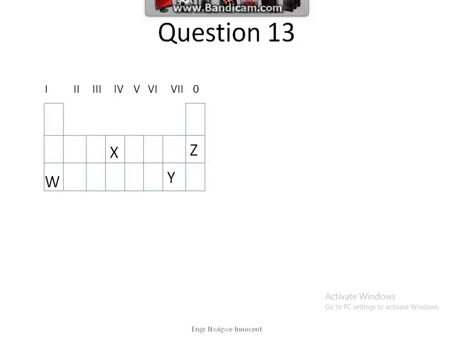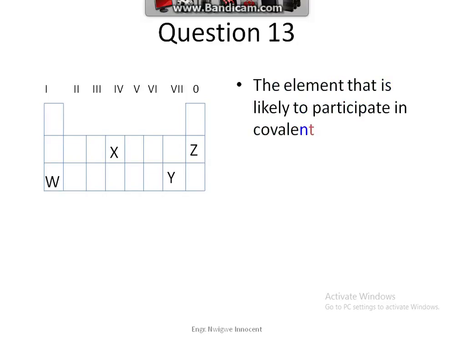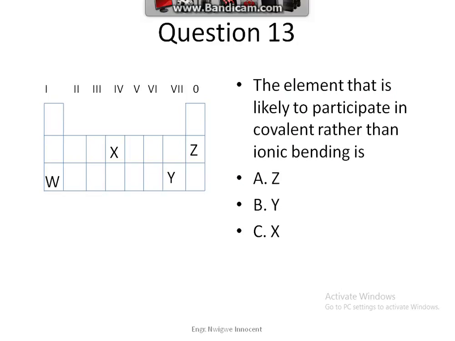Question 13. The element that is likely to participate in covalent rather than ionic bonding is A. Z, B. Y, C. S, D. W.